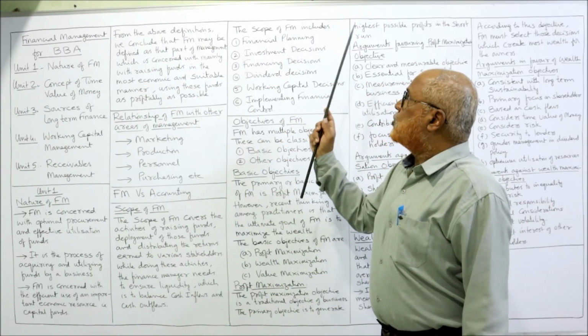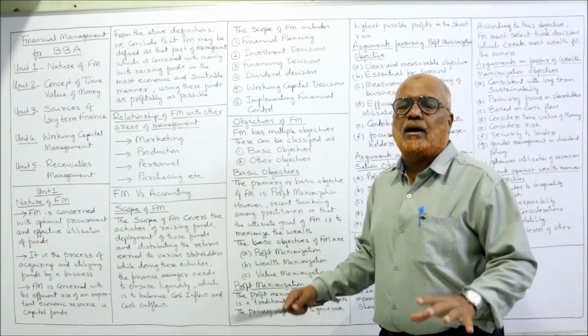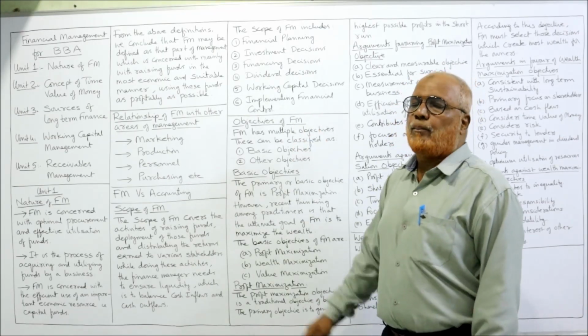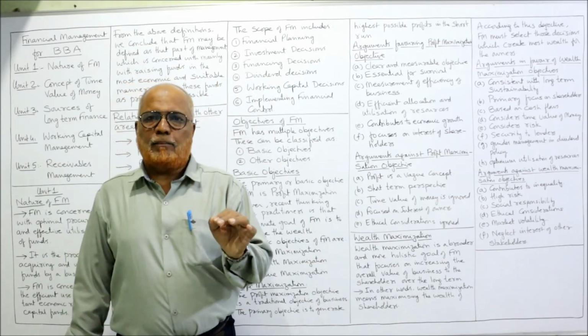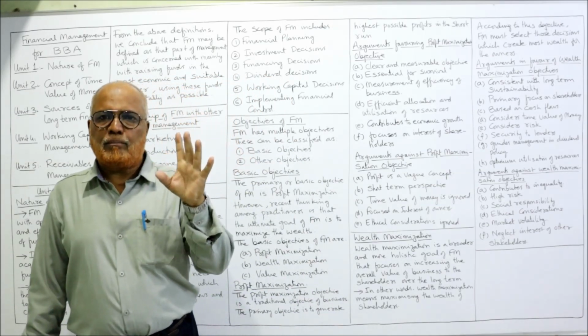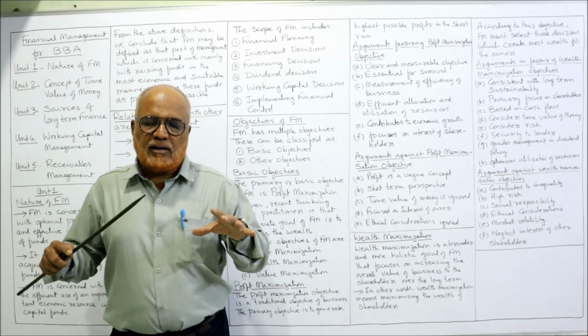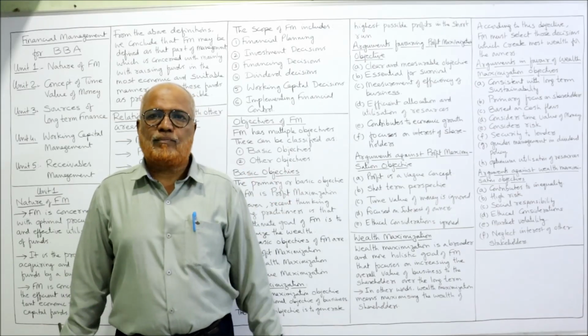So the scope of financial management includes what are the items that will come within the ambit of financial management. First one, financial planning. See here, every business needs planning. Planning is the first function of management. So financial planning means taking the decisions regarding short-term finance and long-term finance.